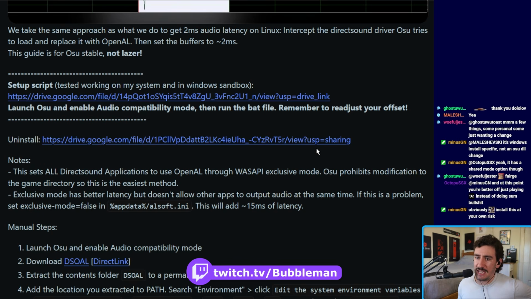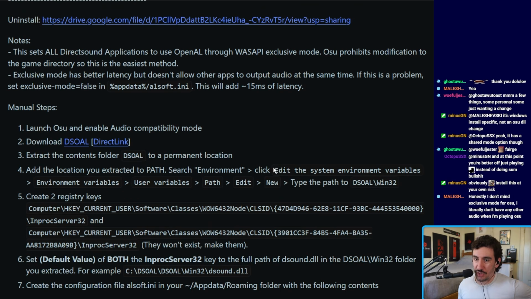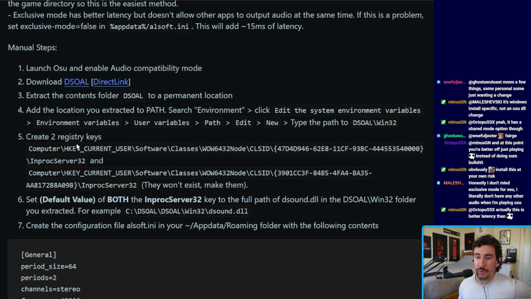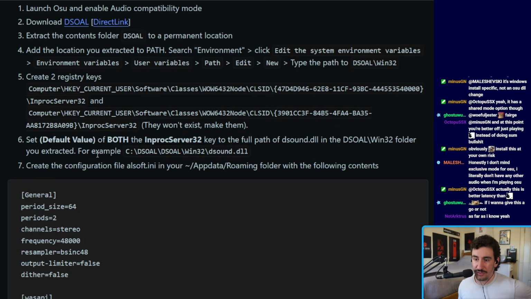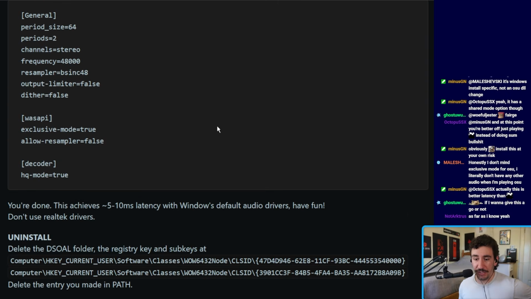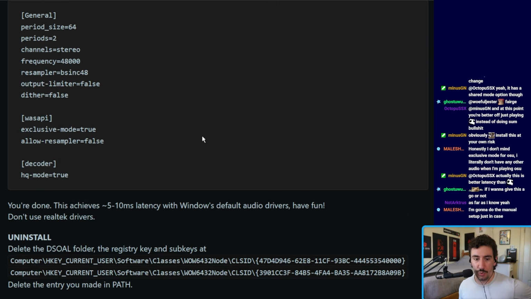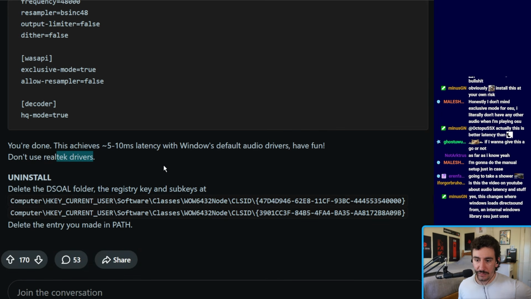So this is a audio backend on Windows itself, and not any modification to Osu. So you're actually editing your Windows install here. Create 2 registry keys. dsound.dll. So you're changing direct sound. The configuration file. This looks very Linux-like. This is pretty much what you do on Linux, right? Don't use Realtek drivers. Yeah, but we knew that already.